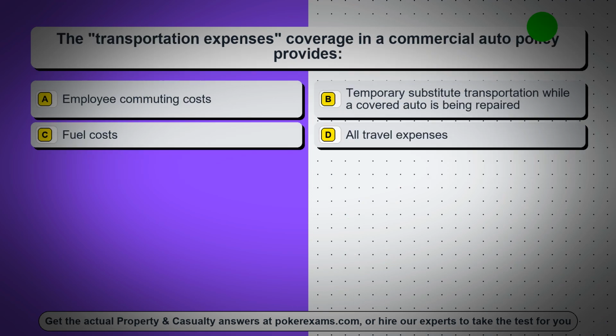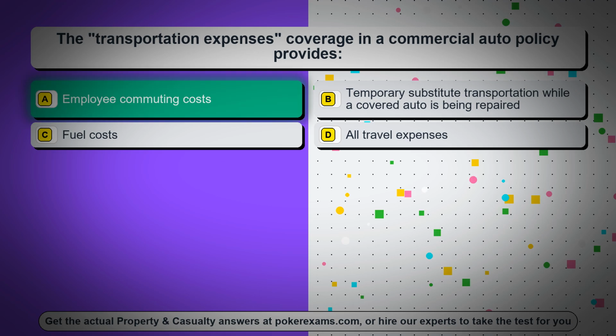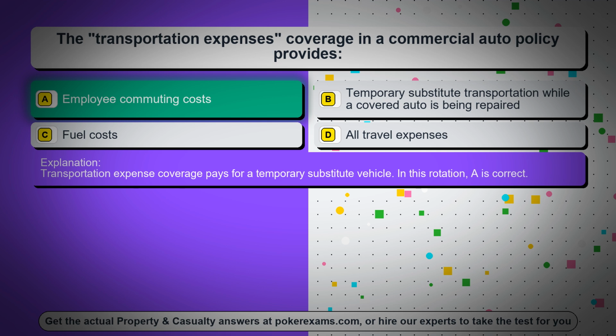Question 52. The transportation expenses coverage in a commercial auto policy provides: option A, employee commuting costs. Option B, temporary substitute transportation while a covered auto is being repaired. Option C, fuel costs. Option D, all travel expenses. The correct answer is option A, employee commuting costs. Transportation expense coverage pays for a temporary substitute vehicle. In this rotation, A is correct.